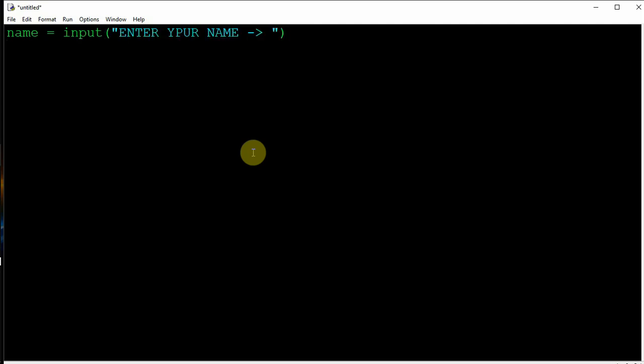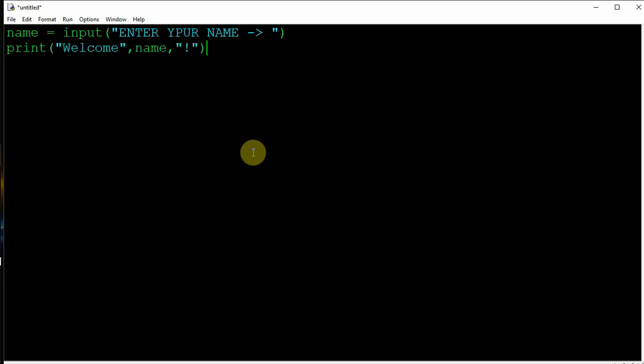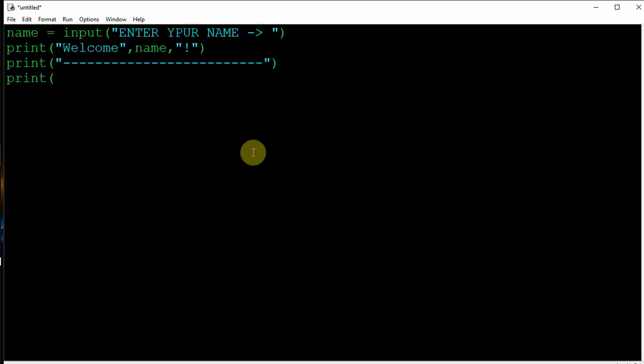As soon as the user gives me a name, I will welcome the user. So I'll print welcome, and I also want to take the name, so I'll write welcome name. Give an exclamation mark as well if you wish. This is quite enough. Next, I'll write the message. I can create a line to separate it from the name, and then I can write print try to guess the word in less than 10 attempts.